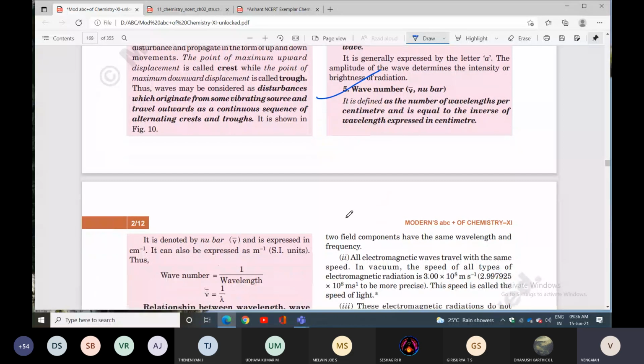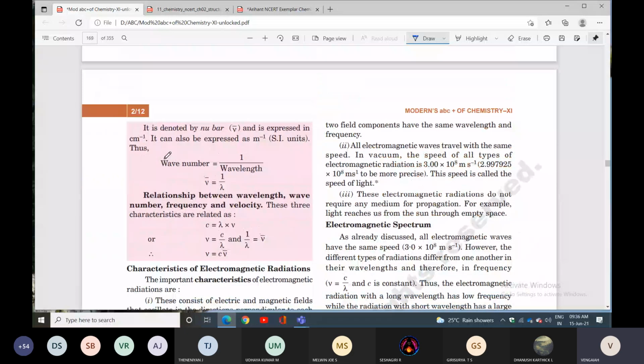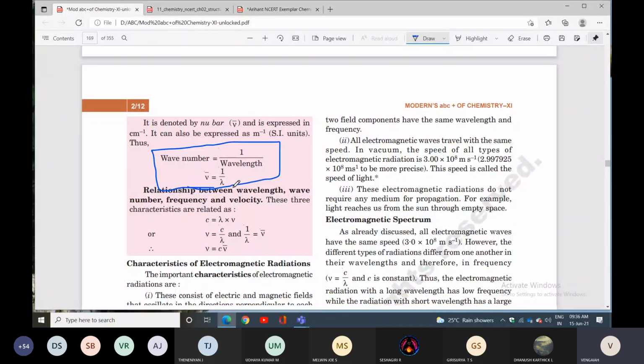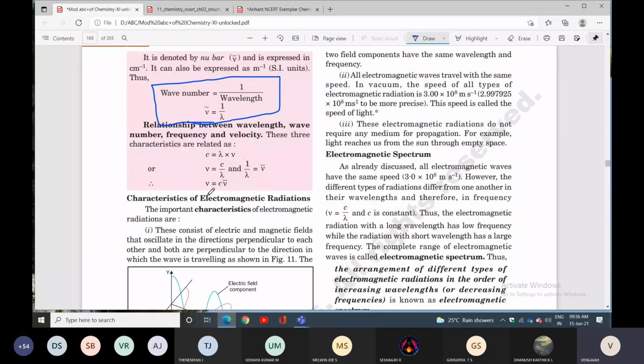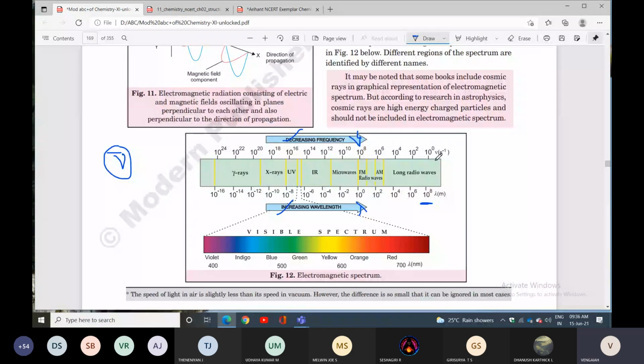So wave number is the inverse of wavelength. Here the highest wavelength is radio waves, so the highest wave number is gamma rays and X-rays. So the answer you can write down is X-rays. Okay, direct question only.